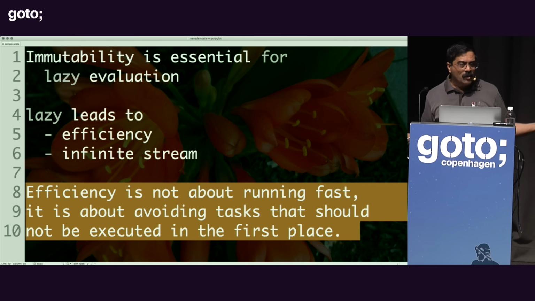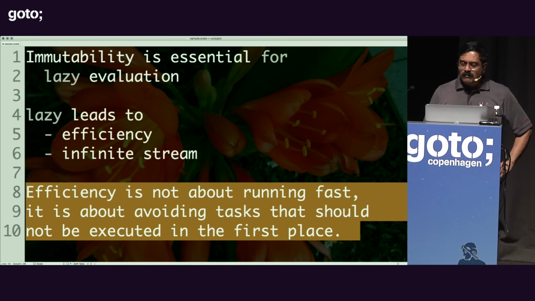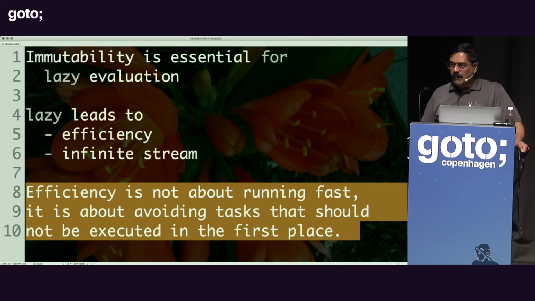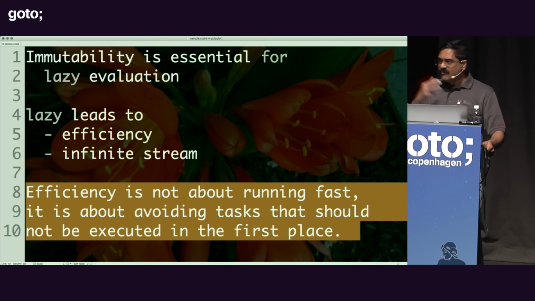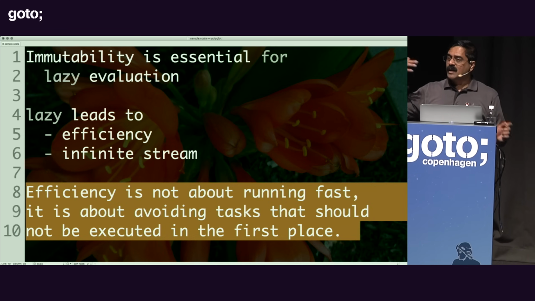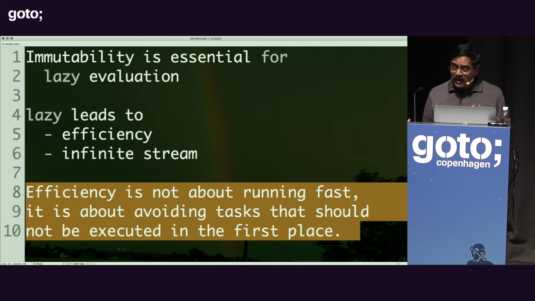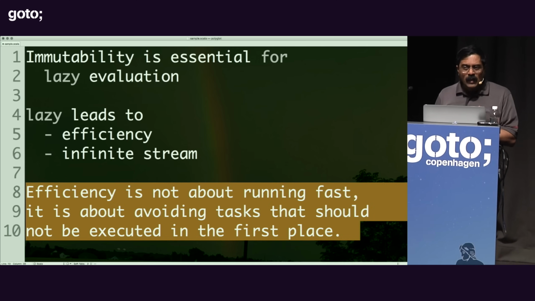So as you are formulating your ideas and algorithms, if there are computations that can be saved away, as an example, one of the things that it leads to also is the ability to really postpone computations to the point where maybe you never have to execute it. And if you never have to execute it, why? Because your code says, if I don't have a reason to run this, I can completely discard this evaluation and I don't bother running it. And that is a very powerful way of expressing code. So it's not just the expressiveness of the code, but the efficiency the code will bring to you as well.